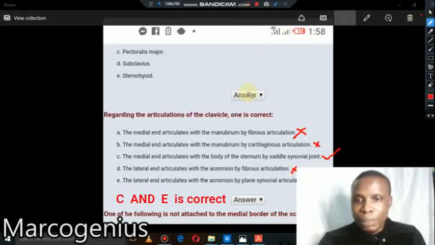Remember this place, the reason why it's not plain synovial articulation: if it had been plain synovial joint, it would have been correct, but they wrote articulation, which is wrong. Here it's synovial joint, which is correct.